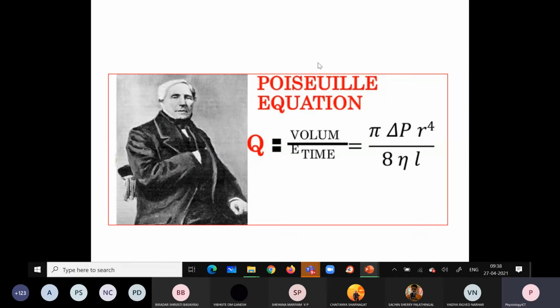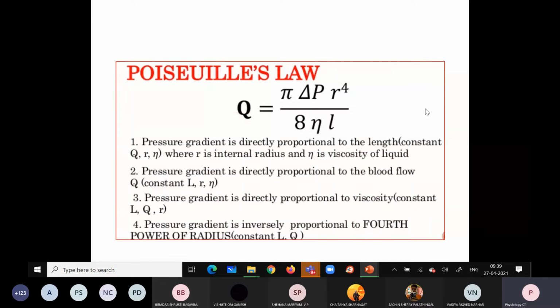So Poiseuille formed the equation, which states that blood flow is equal to volume divided by time. So this volume is equal to, with the help of this formula. Okay, what is this formula? Q is blood flow, we all know. This is the constant, this is the pressure gradient, this is the radius, this is the length of the tube, and this is the viscosity of this tube.